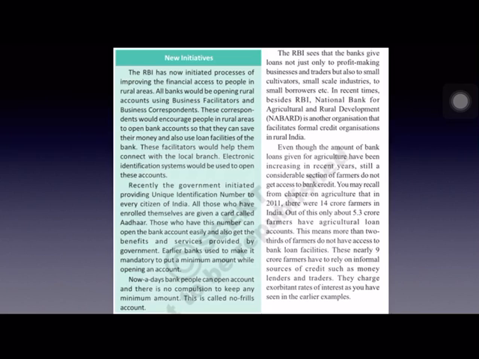Now, new initiatives. The RBI is taking all the necessary steps to improve financial access to people in rural areas by establishing branches in rural areas. Sometimes cooperatives and bank branches are also being started in rural areas, or by appointing business correspondents. A business correspondent is an approved bank agent who provides basic banking services by using a micro ATM. And these BCs, that is business correspondents, encourage people in rural areas to open bank accounts, to save their money in banks, and also make use of loan facilities provided by banks.